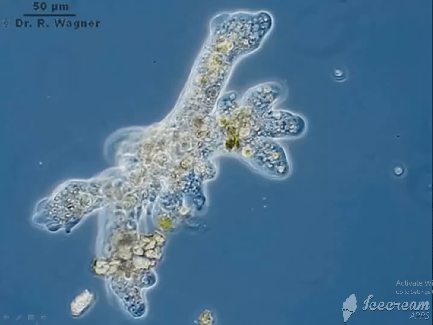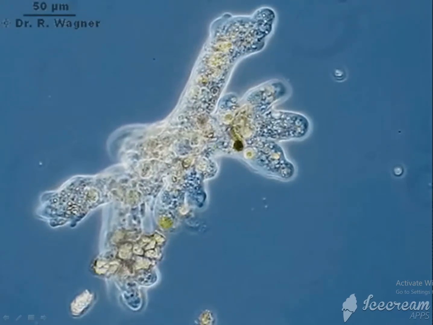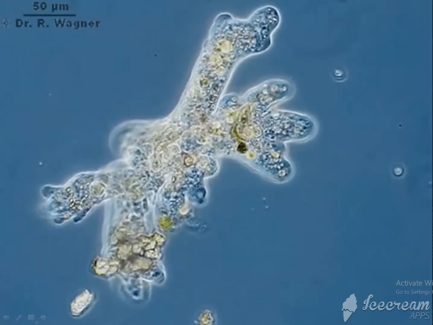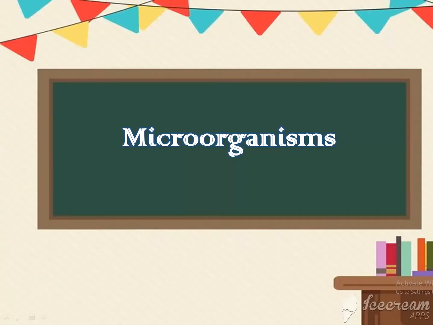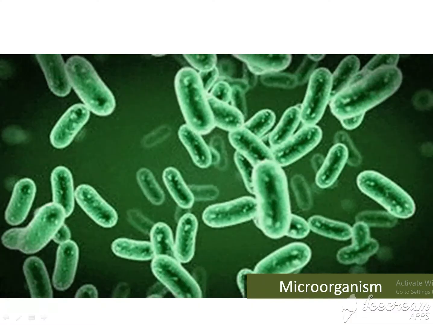All these living organisms exist in this world. So, in this lesson, we are going to learn about microorganisms. What are microorganisms?